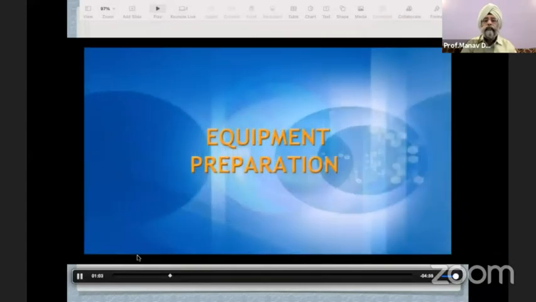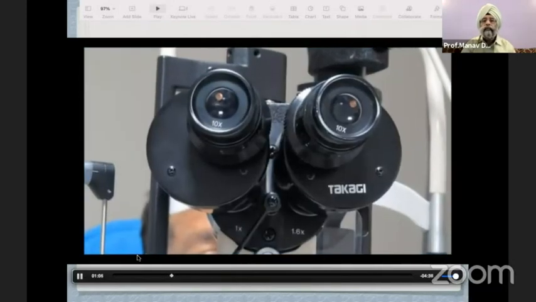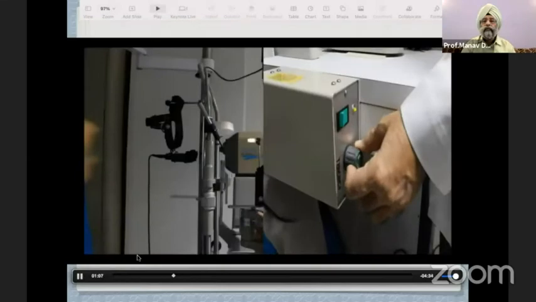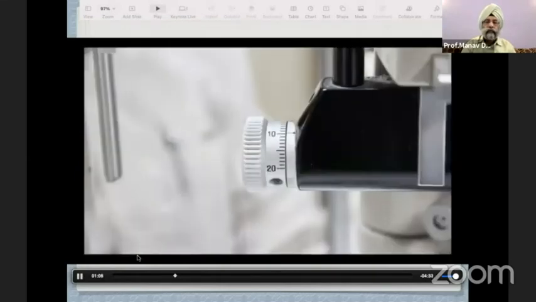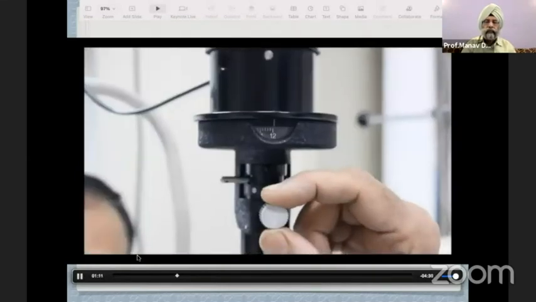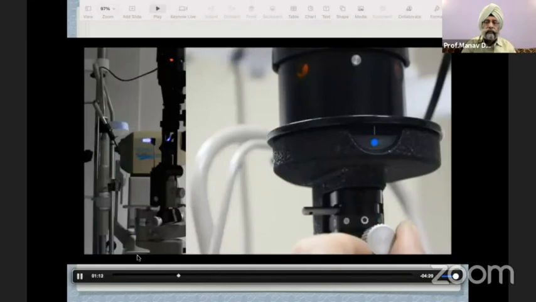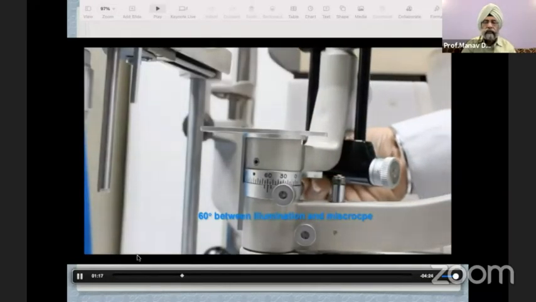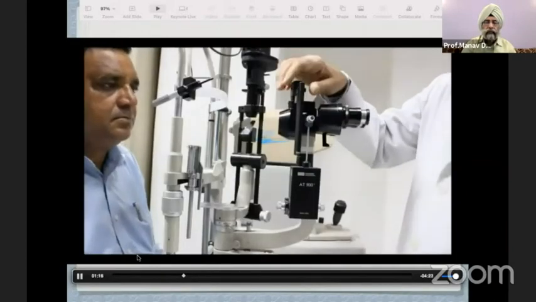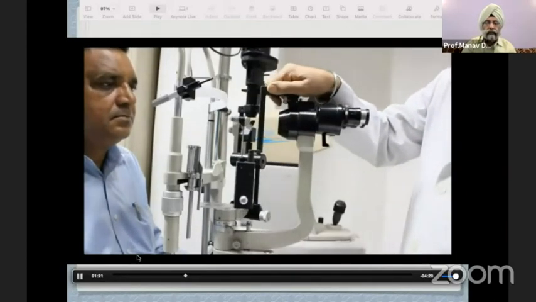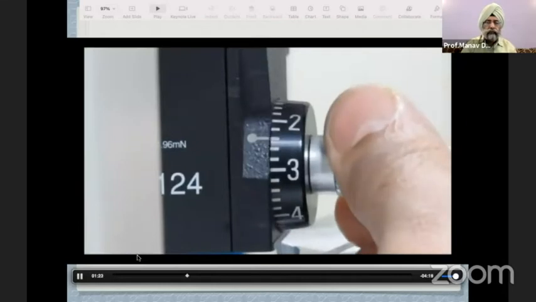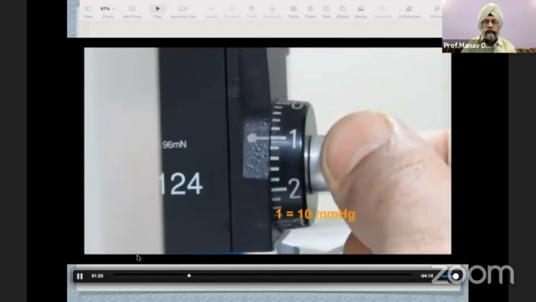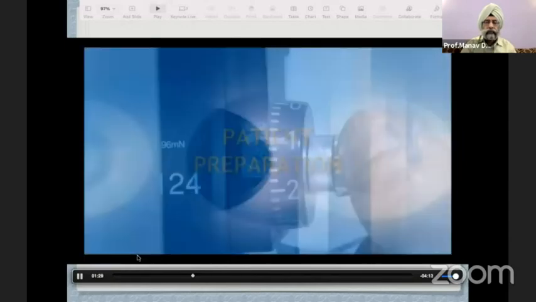The equipment preparation includes setting the magnification at 10x, switching power to maximum illumination, maximum thickness and maximum height, bringing the blue filter in place, and creating an angle of 60 degrees between illumination and microscope. Prism and tonometer should get fixed into notch. After this, turn the measuring drum to setting 1, which is equivalent to 10 millimeters of mercury.